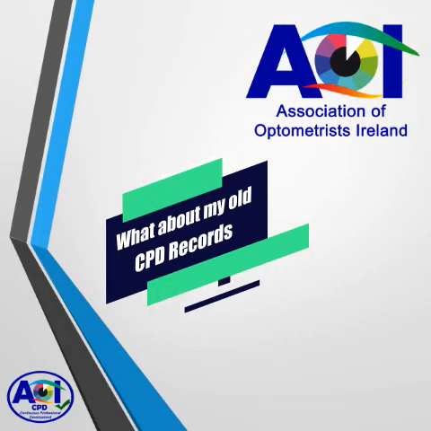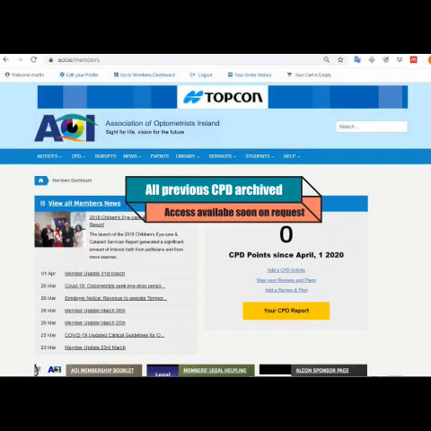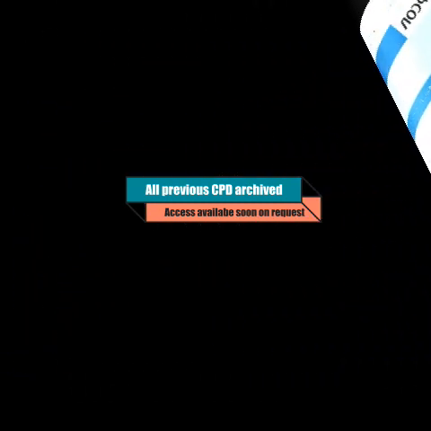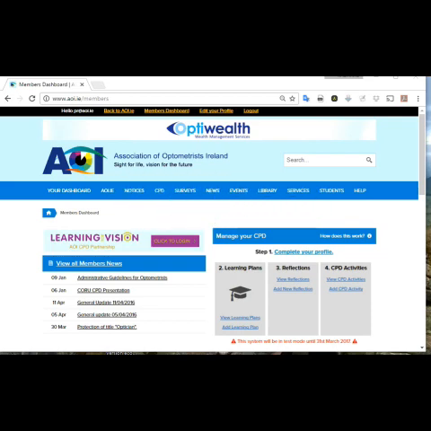All of your CPD that has been recorded on the old system is still safe and secure. At the moment, we're only giving people access to the new system. This is to prevent confusion between the old and new systems and the different ways they operate. If you want or need access to the old CPD, we will provide a portal for that in the future.